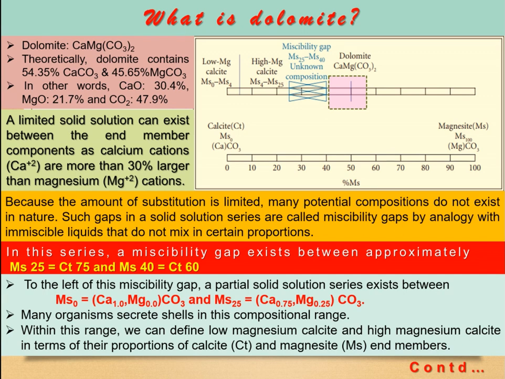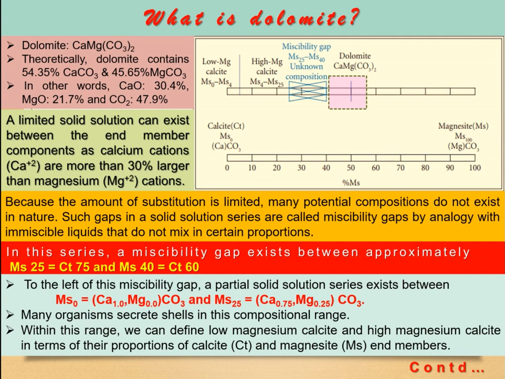Theoretically, if we standardize, dolomite contains 54.35% CaCO3 and 45.65% MgCO3. Obviously, it can fluctuate, as I have said: 40 to 55% MgCO3 is a must to define a dolomite. Now, high Mg dolomite and low Mg dolomite.